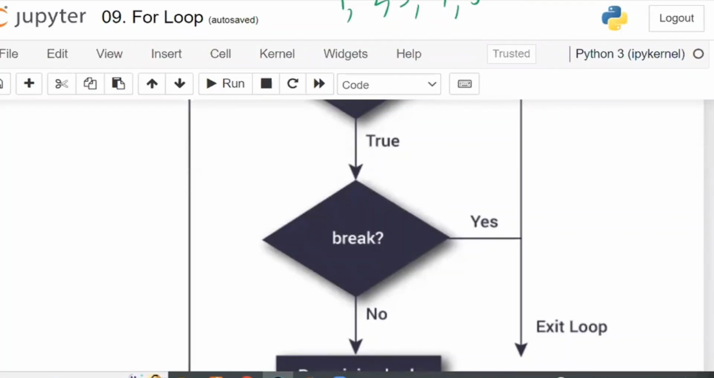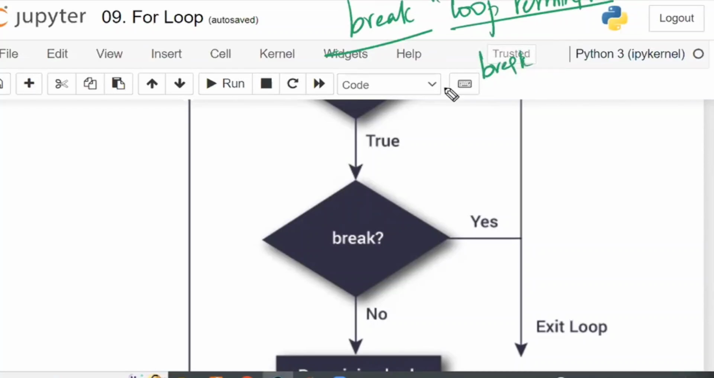Now coming to this, break. Break is nothing but loop termination. What is meant by loop termination? Loop termination means breaking the loop. Terminating means stopping, loop stopping. You are stopping the loop. Loop has to be stopped.